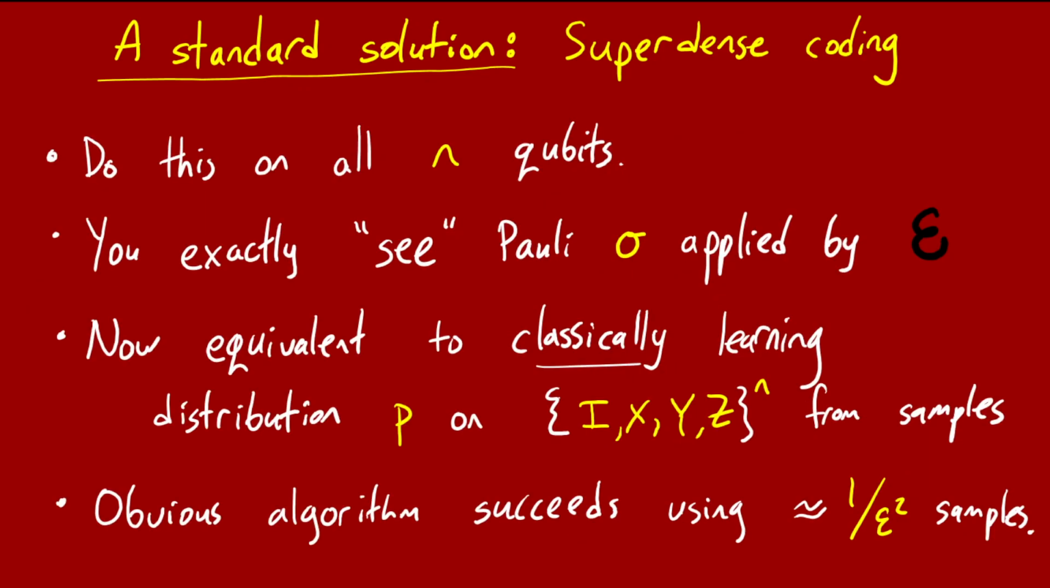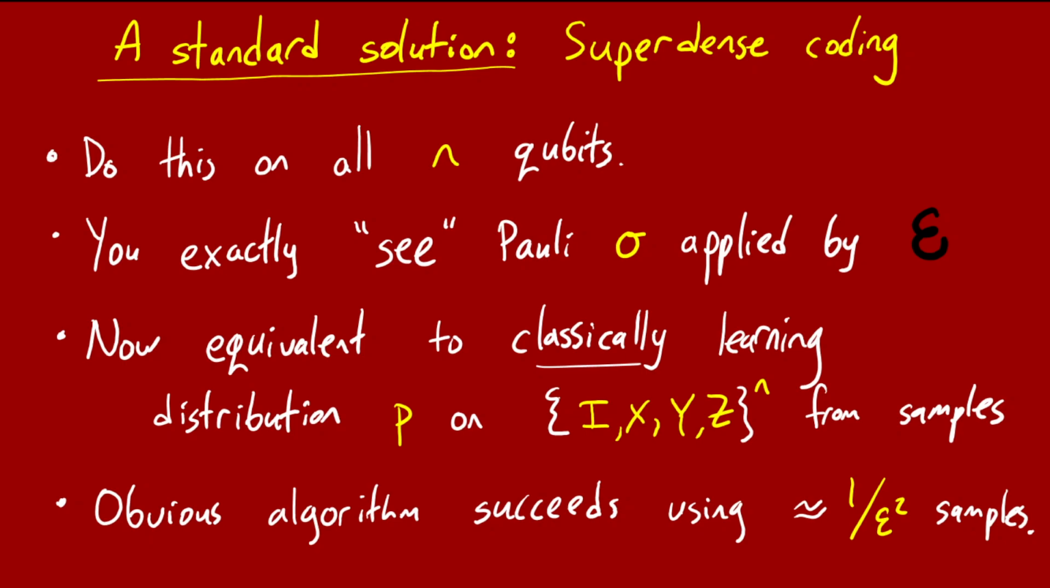So in fact, you can do this in general on an n-qubit channel just by separately doing it to all the qubits. You'll prepare n Bell pairs, you'll pass all their halves through the channel, you'll do n 2-qubit measurements, and the upshot is, with one use of the channel, you'll exactly see the Pauli string applied by the channel. So you'll exactly determine what string it applied. And now your learning task is completely classical.